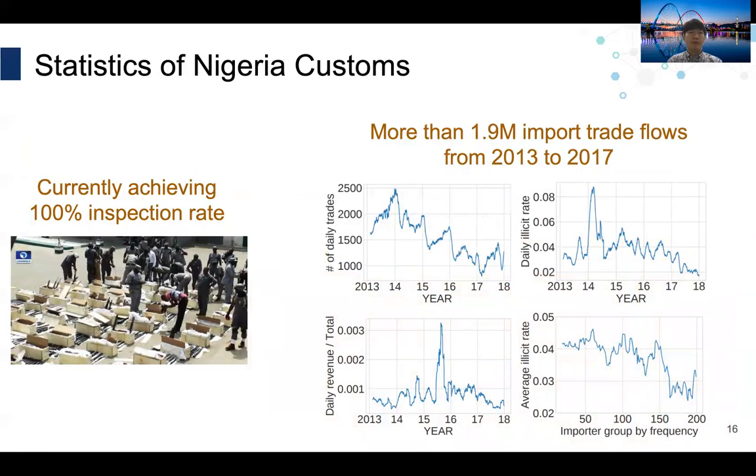This paper employed transaction-level import data from Nigeria, a partner country of WCO. More than 1.9 million import trade flows from 2013 to 2019 comprise the data, and they were anonymized. It is worth noting that every customs transaction is subjected to detailed inspection, which means that they are currently achieving a 100% inspection rate. Hence, illicit and legitimate transactions are accurately labeled in this complete log, except for the case of smuggling.